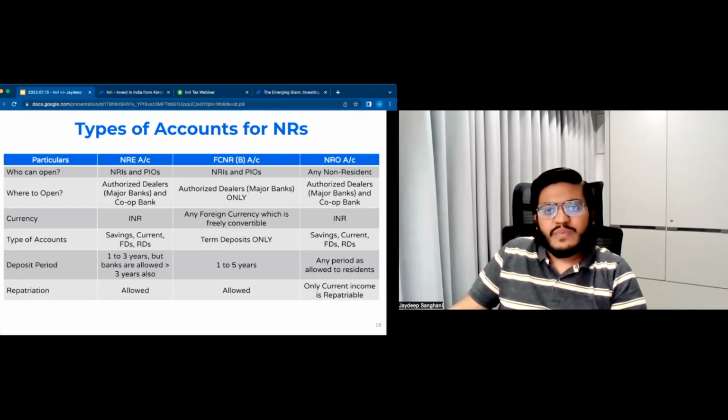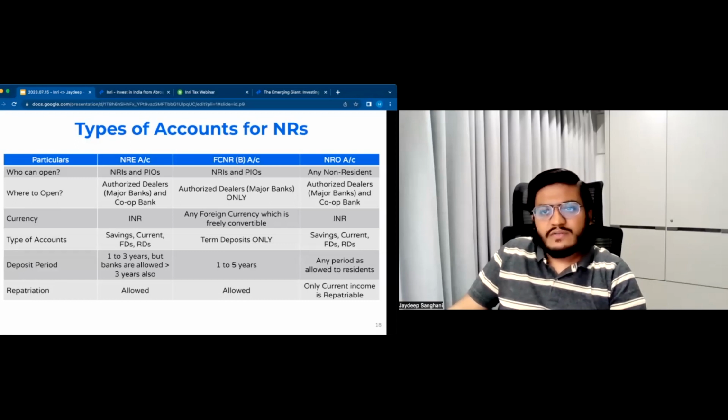For repatriation purposes, the funds in NRE and FCNR are basically considered to be outside India. So they are easily repatriable. However, NRO account is the route for all your non-repat investments. So whatever non-repat investments you do, those would be from your NRO accounts. So government has a strict restriction on remitting funds outside of the NRO. So if you want to remit funds, then you have to prove that tax has been paid on the income or that income was from a repatriable investment. So from NRO, only current income is basically allowed to be remitted outside India.